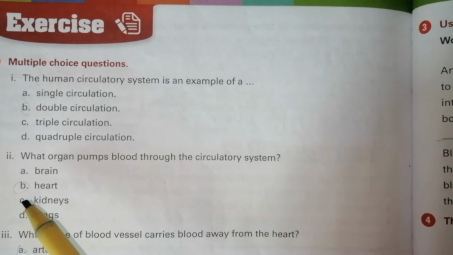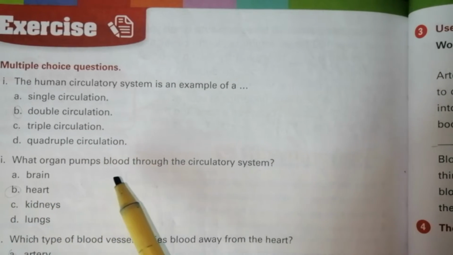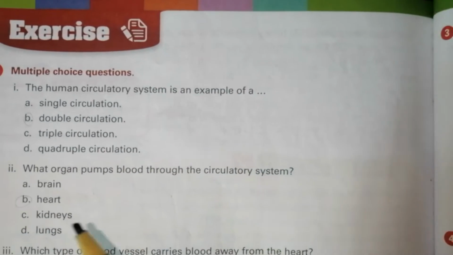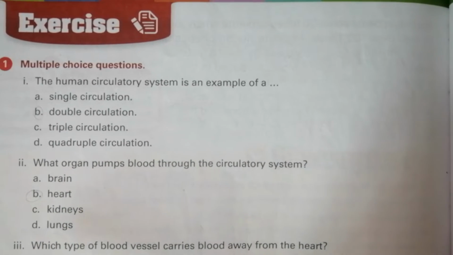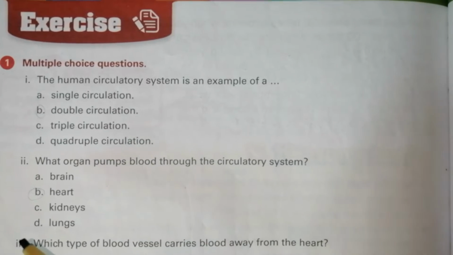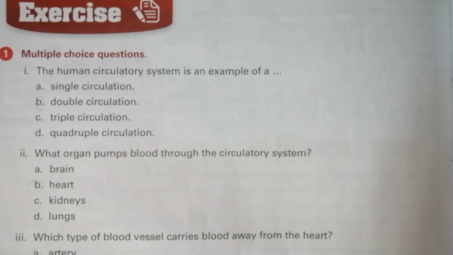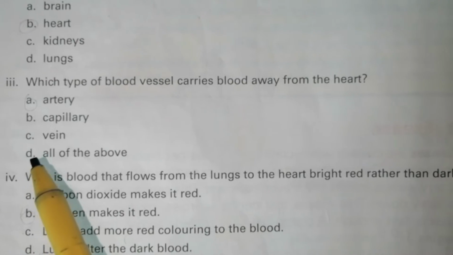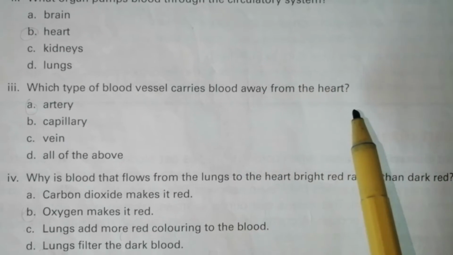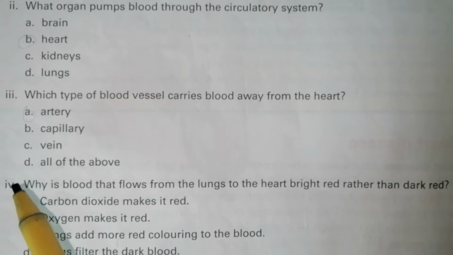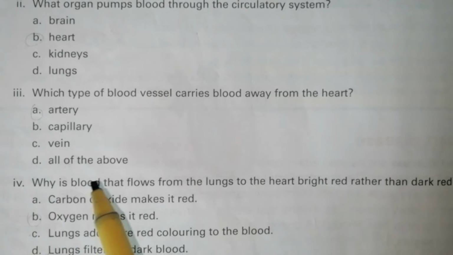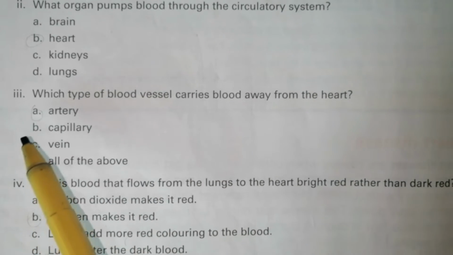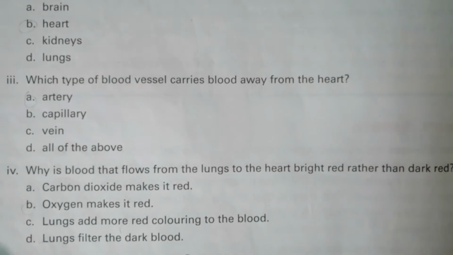Second statement, what organ pumps blood through the circulatory system? A, brain, option B, heart, option C, kidneys, option D, lungs. The correct option is B, heart. Statement number 3, which type of blood vessel carries blood away from the heart? Option A, artery, B, capillary, C, vein, D, all of the above. The correct option is A, artery.